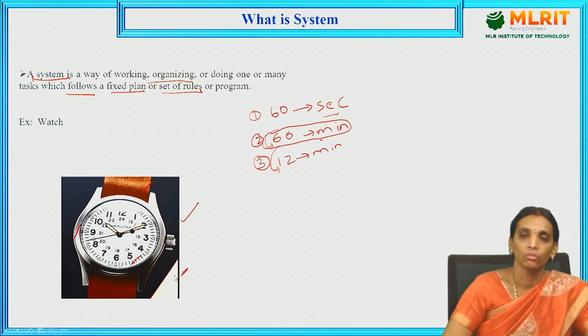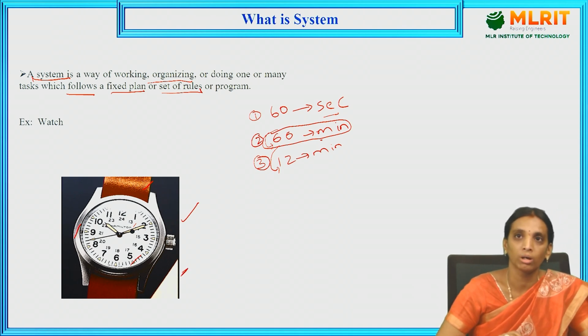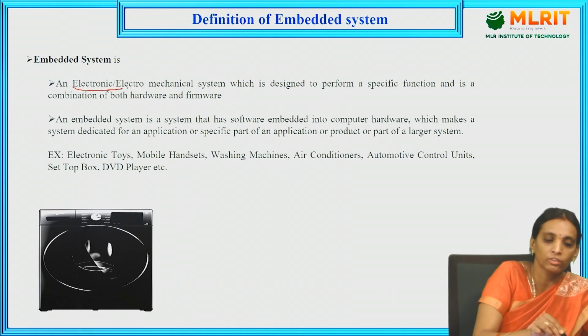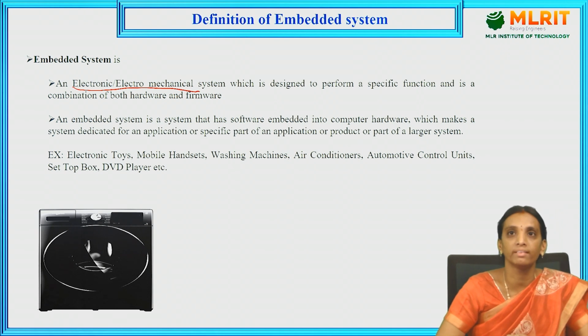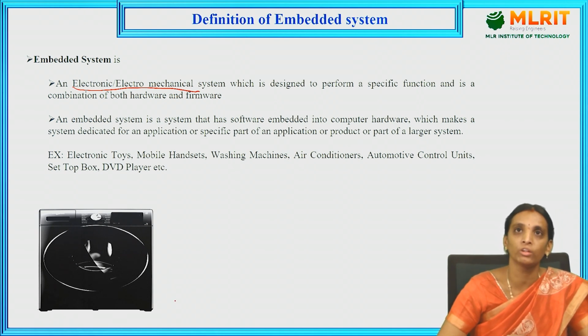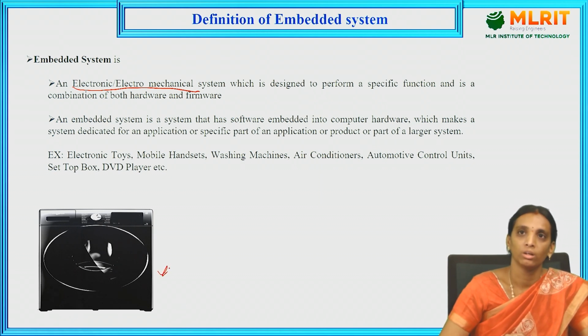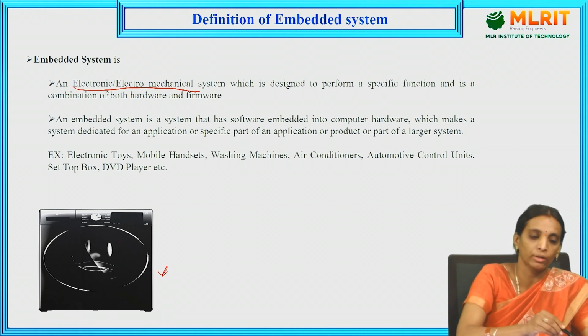The embedded system is also like a system, which is an electronic and electromechanical system designed to perform a specific function, and it is a combination of both hardware and software. Let's take the example of a washing machine. In the washing machine there are both electronic components and electromechanical components.